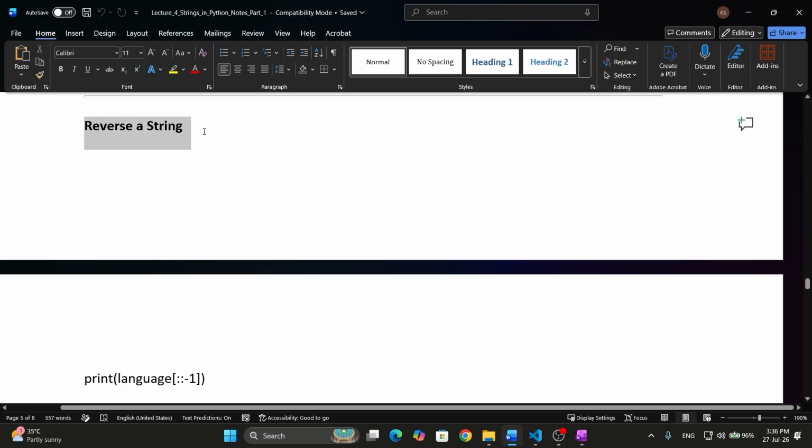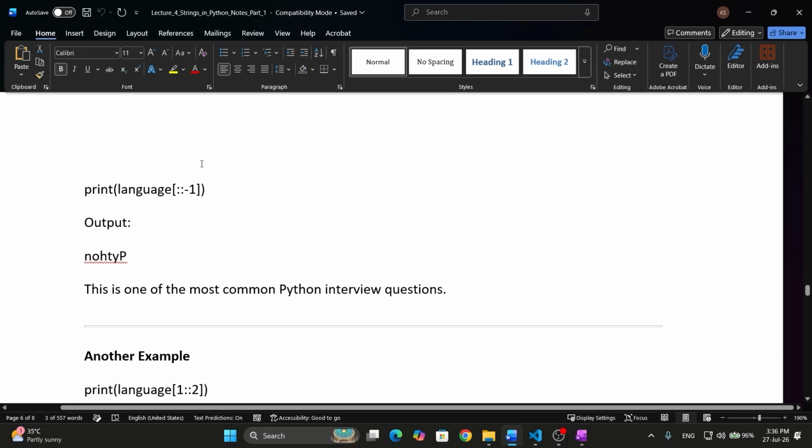Now, how to reverse a string? The main thing which is used in many of the programs or codes, how to reverse a string. How we can do that? We can do that with the help of slicing only. In place of the step value, we are writing some negative indexing. So we will skip and write -1 here. -1 will reverse the string. It will start from the last and it will be increasing in the negative direction. So the output will be this.